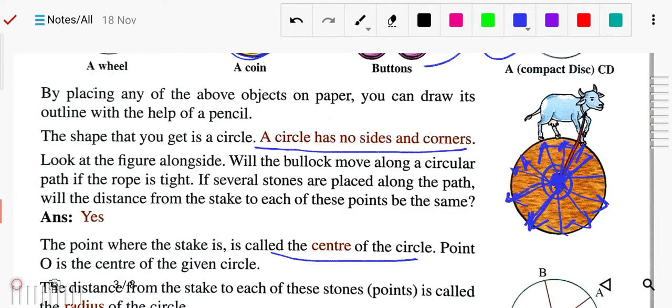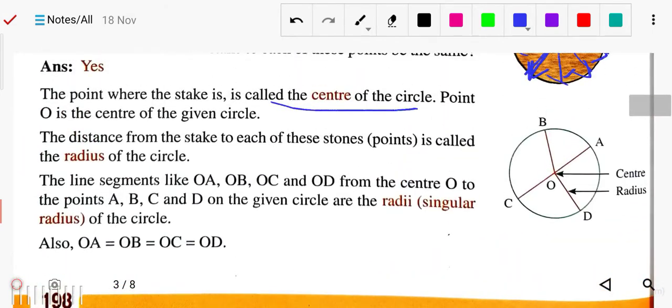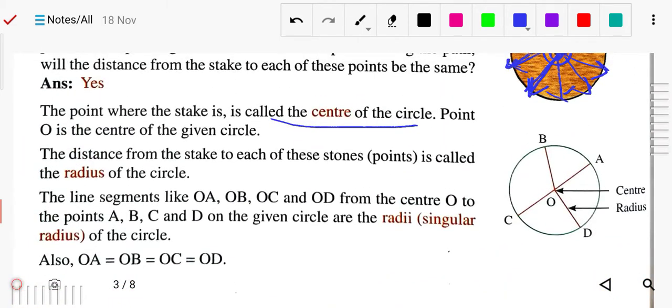Next we have the radius. What is the radius? The distance from the stake to each of these points is called the radius. This is the radius, meaning the distance from the center to the boundary of the circle. Radii is the plural form of radius, so for more than one radius, we say radii.